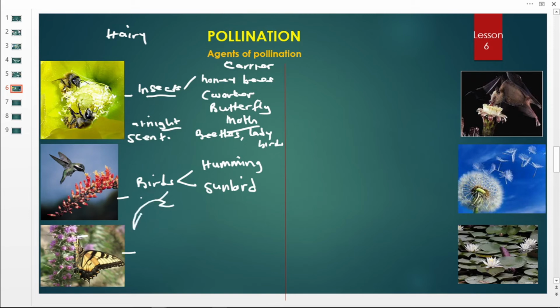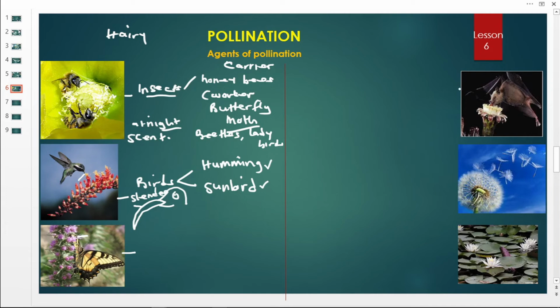So this is their beak. The beak is long and slender, tiny enough to fit in small flowers as you are seeing here. It is curved and long to reach the base of a flower, and it gets nectar. In so doing, it is carrying pollen grains from this flower onto this one, and so on. So these birds pollinate flowers, and examples we have are the sunbird and the hummingbird.